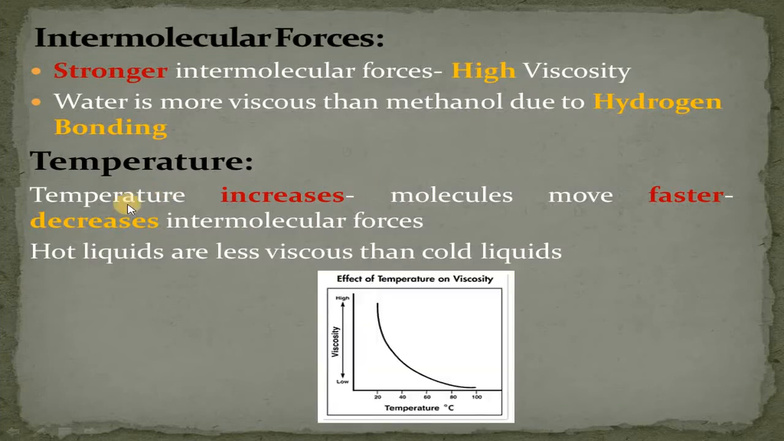Just have a look at this graph: with increase in temperature, viscosity decreases. As we increase the temperature, viscosity will decrease. So that's all about viscosity. We have discussed the general introduction and the factors affecting viscosity in detail. Now the next topic we have is surface tension.